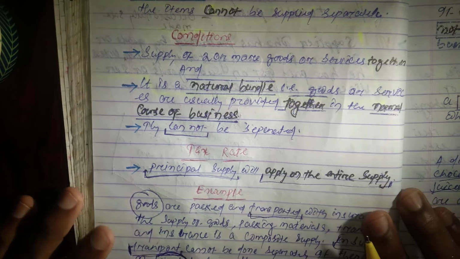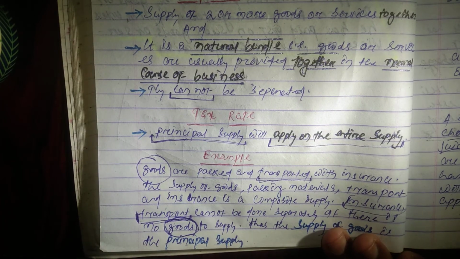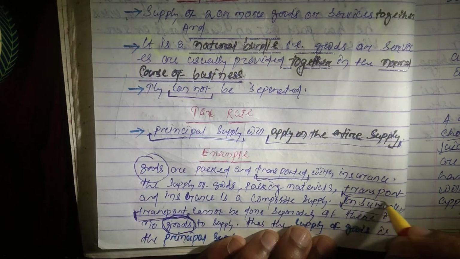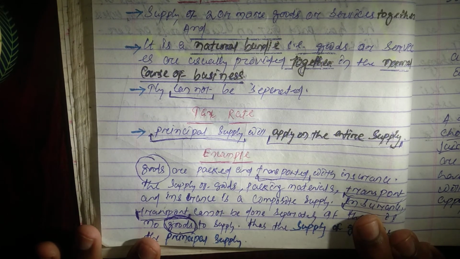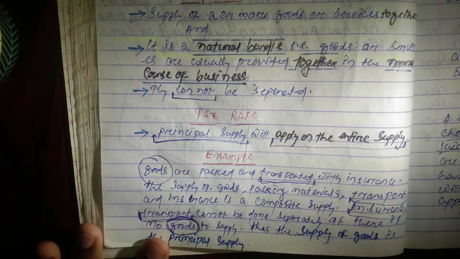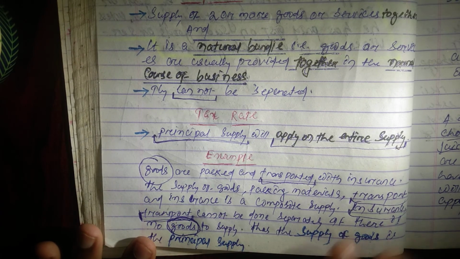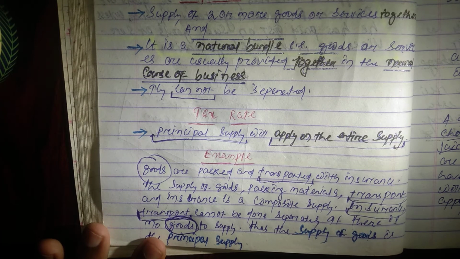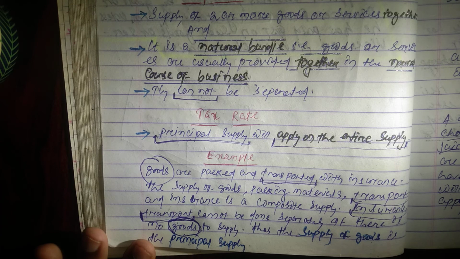And now, what are the examples of composite supply as well as mixed supply? In case of composite supply, goods are packed and sent with insurance. The supply of goods, packing material, whatever transport expenses were incurred, and insurance is a composite supply, because if there are no goods, there is no insurance and no transport. So here goods is the principal supply. Thus the supply of goods is the principal supply, and GST will be charged on the goods in case of composite supply.